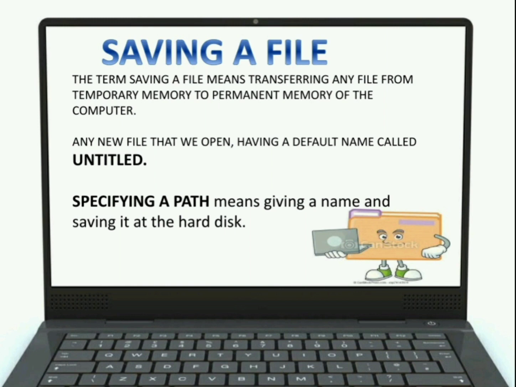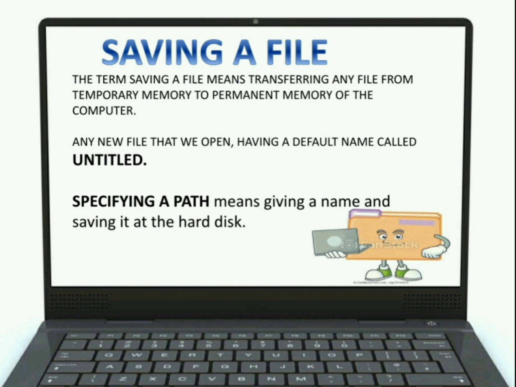Okay. Now, it is also written here, kids, specifying a path means giving a name and saving it at the hard disk. I think everyone knows what is a hard disk. It is the place of the computer memory where everything we save gets saved.